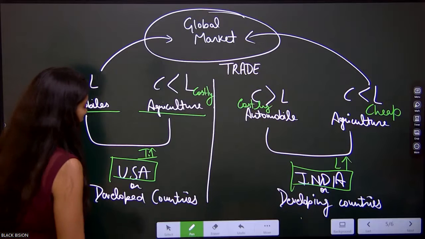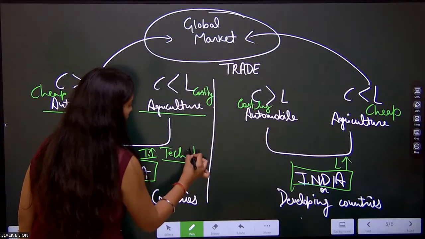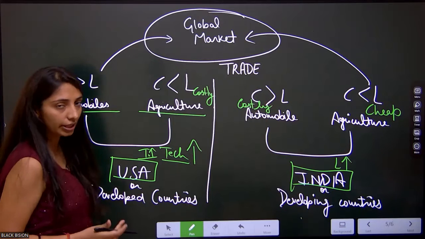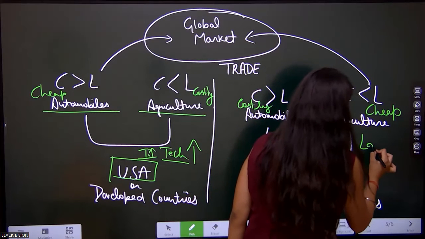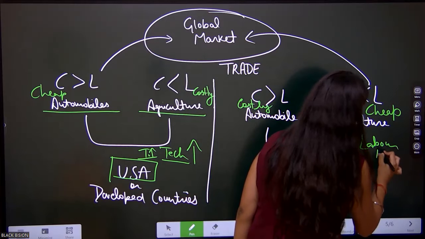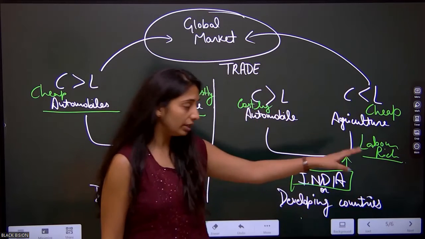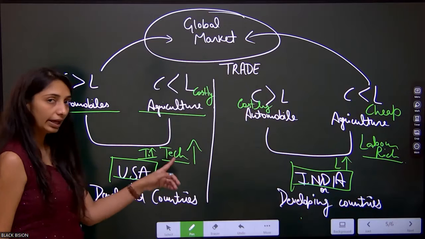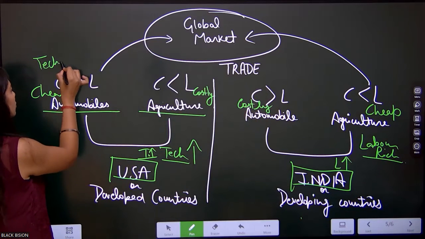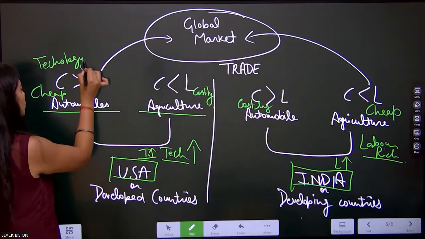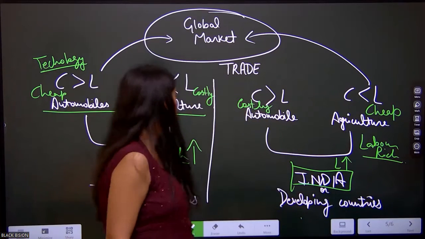We know that USA is a technology-based country. They are rich in technology, and India is a labor-rich country. They have cheap technology and we have cheap labor.